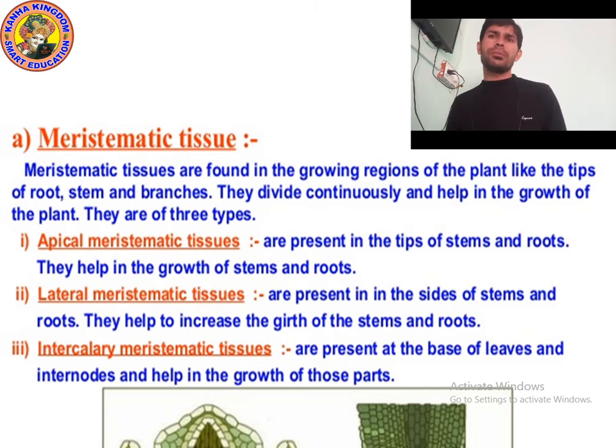So let's talk about the apical. What is the meaning of apic? Apic means apex, means top. They are found at the top, means at the tip. So we can say that apical meristematic tissues are present in the tip of stem and root.